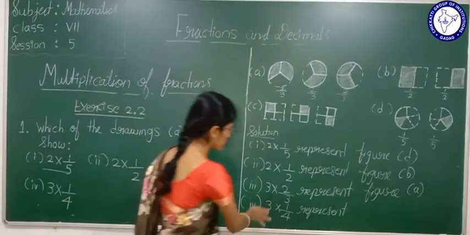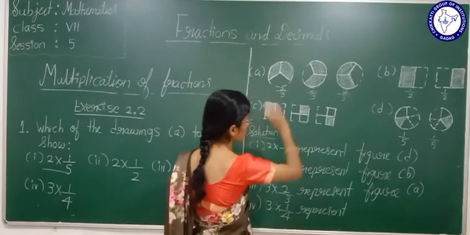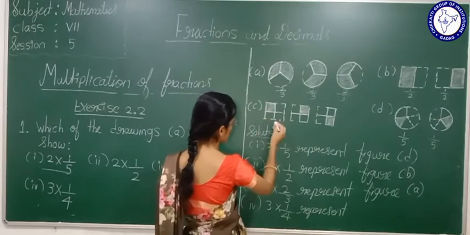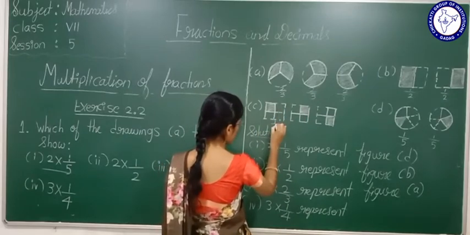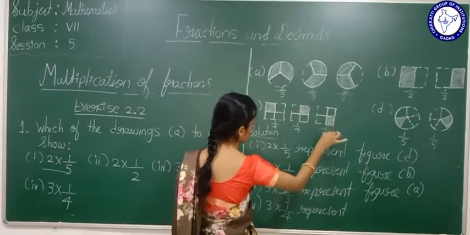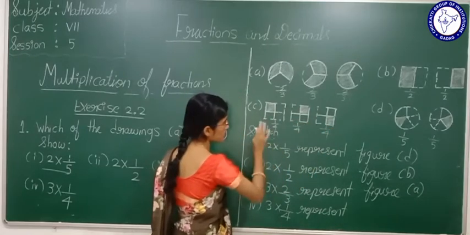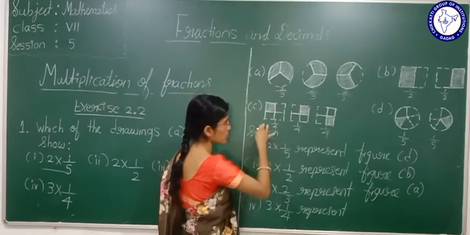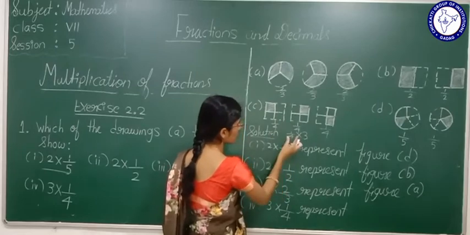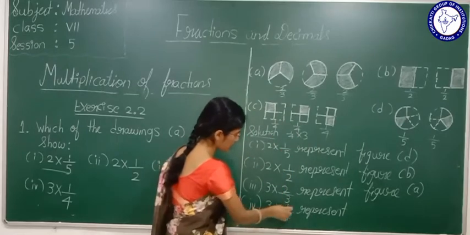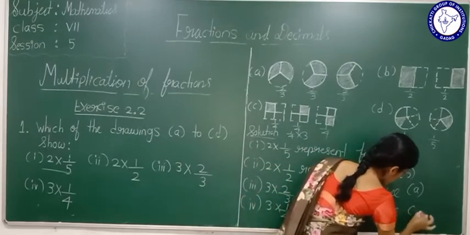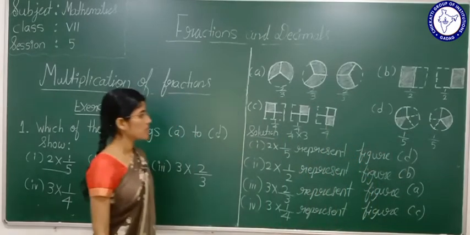Now see here. 3 multiplied by 1 by 4 represents which figure here? Definitely it will represent C1. See here, the shaded part is 1 by 4. Here the shaded part is 1 by 4. Here the shaded part is 1 by 4. If you combine these together, the shaded portion, what is it? 1 by 4 multiplied by 3. Yes or no? 1 by 4 multiplied by 3. So 3 multiplied by 1 by 4 represents figure C. Okay. Say it is simple.